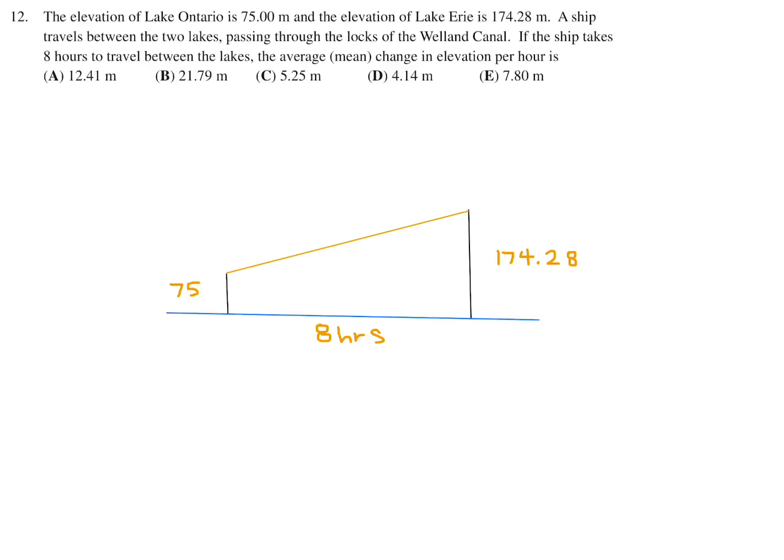And the amount of meters that we will go up, we can calculate that incline with a simple subtraction. 174.28 minus 75. And then that takes 8 hours. So this is basically going to give you exactly what they're asking, which is the mean change in elevation per hour. So this becomes, if you do the math, 12.41 meters per hour. And number 12, therefore, is A.